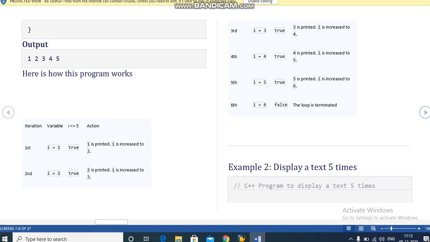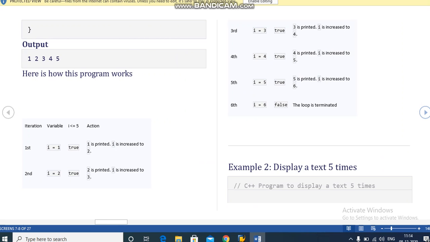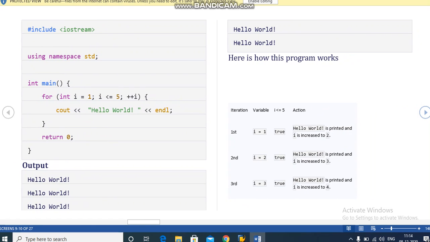Okay, so the next program is to display a text 5 times. It is very important: with the help of a for loop, you can also print a statement, an integer value, a floating value, or a text value, a string value also. So let's print a text 5 times. Hash include iostream, using namespace std, int main. It is similar in every programming language.